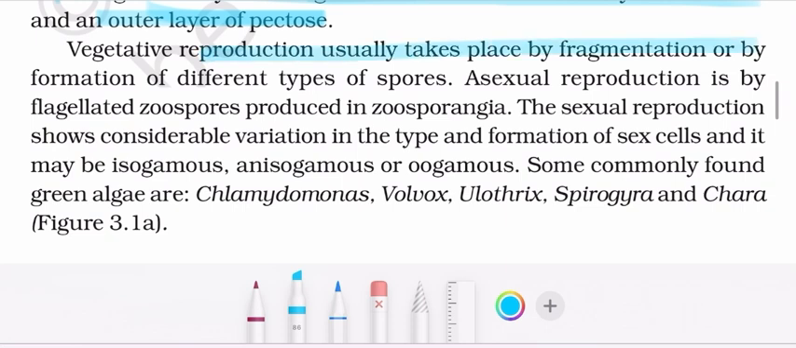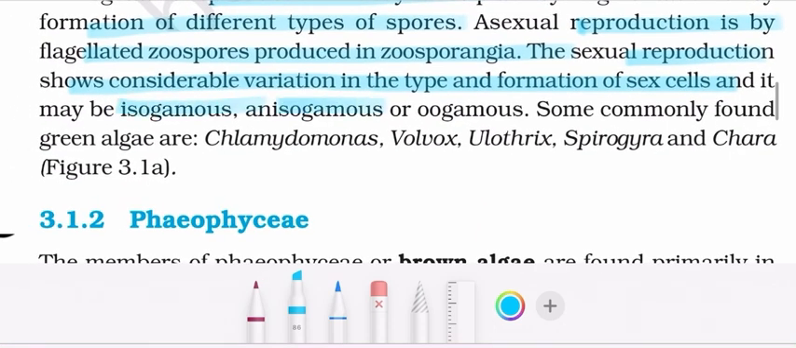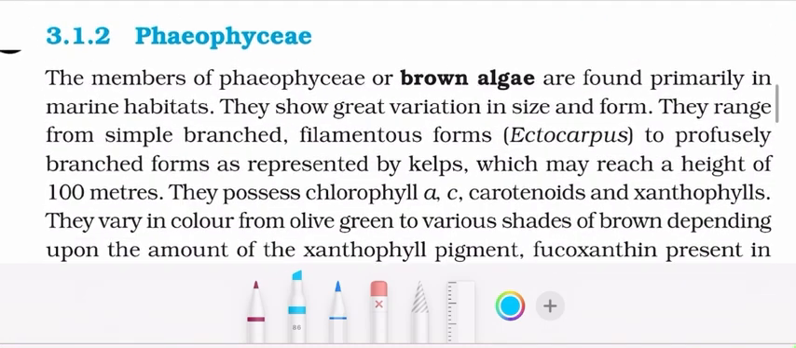Vegetative reproduction usually takes place by fragmentation or by formation of different types of spores. Asexual reproduction is by flagellated spores produced in zoosporangia. The sexual reproduction shows considerable variation in the type and formation of sex cells. It may be isogamous, anisogamous, or oogamous. Some commonly found green algae are Chlamydomonas, Volvox, Ulothrix, Spirogyra, and Chara.